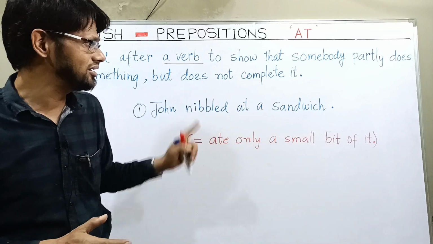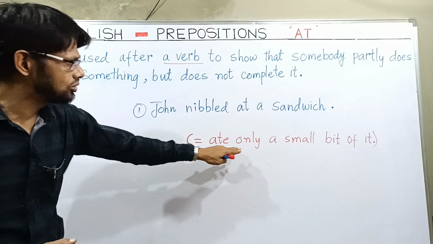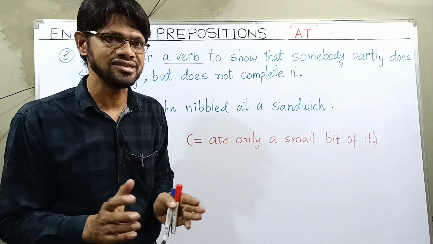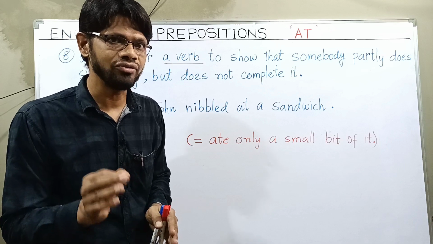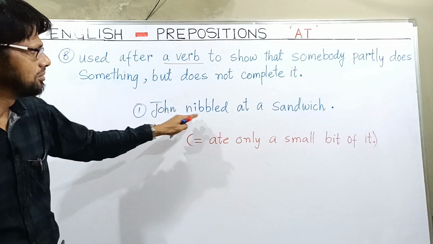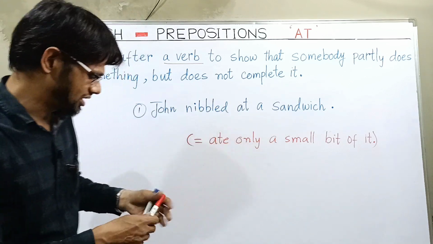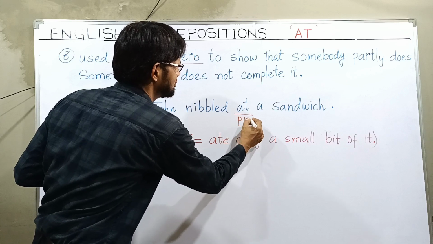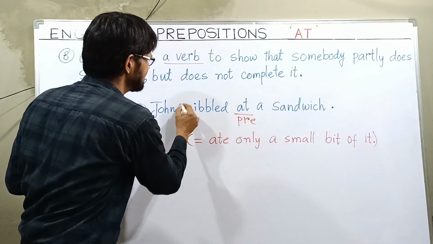What is the meaning of this sentence? John ate only a small bit of it, one morsel of a sandwich, not the complete sandwich. You can notice that we have used preposition at after the verb. What is the verb? The verb here is nibbled.